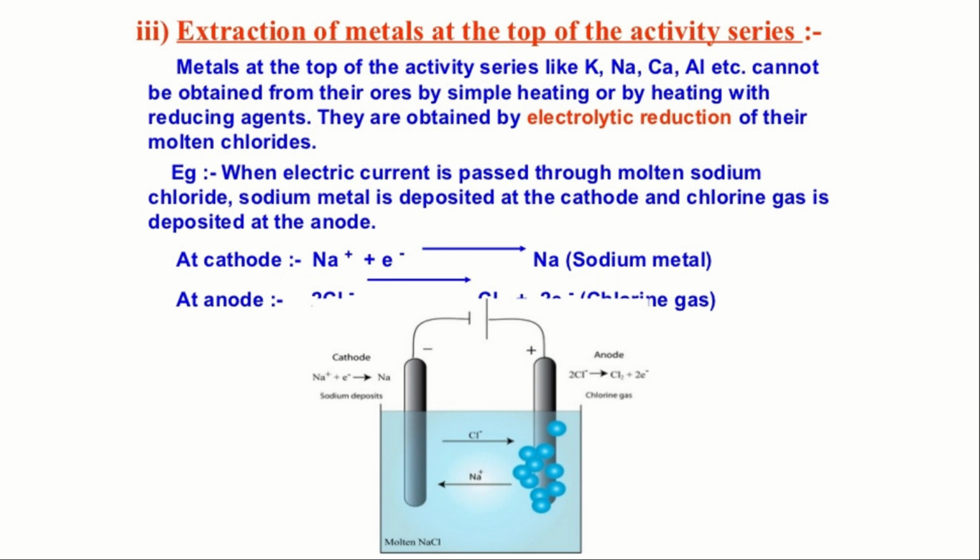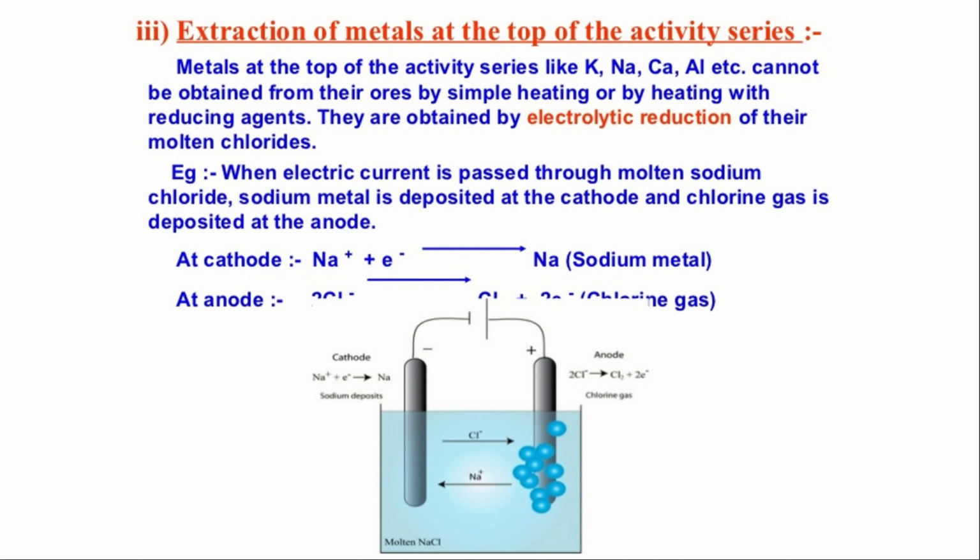They are obtained by electrolytic reduction of their molten chlorides. The high reactivity elements occur as chlorides, the low reactivity elements are readily oxides, and the medium reactivity elements are sulfide or carbonate ores. These things you have to keep in mind.